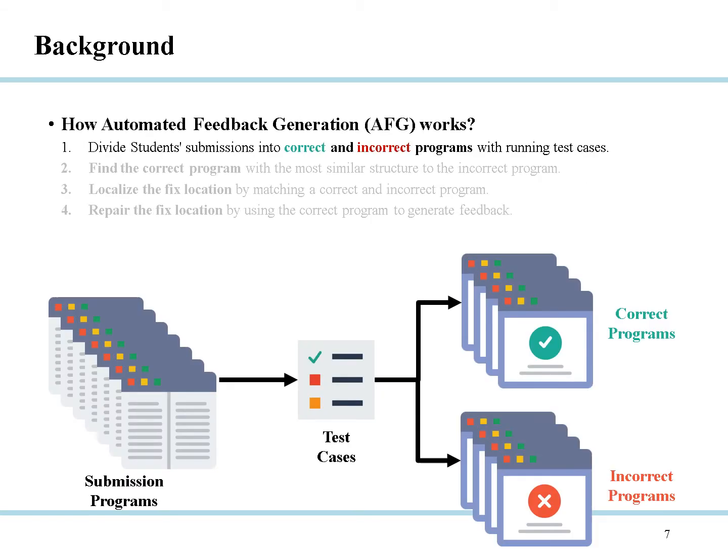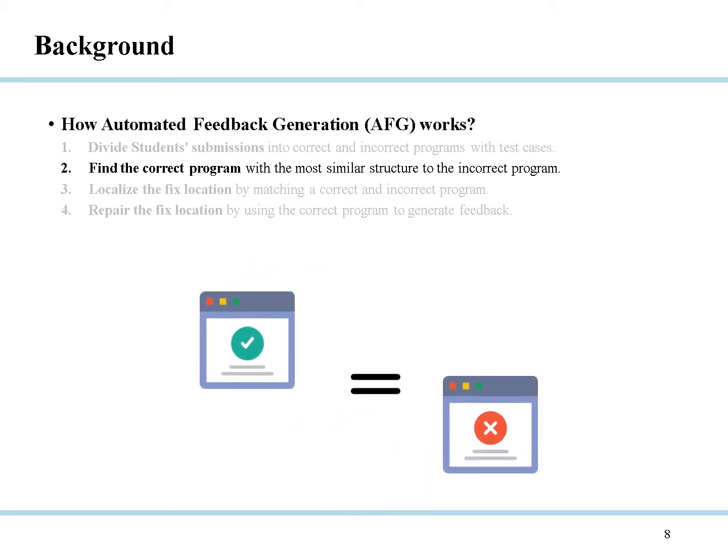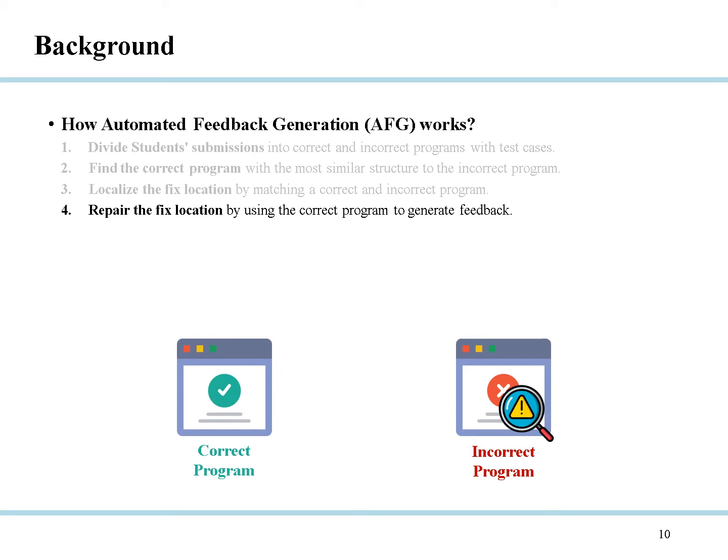The feedback generation process of AFG is generally divided into 4 steps. The first step is dividing student submissions into correct and incorrect programs with learning test cases. Second step is finding the correct program with the most similar structure to the incorrect program. Third step is localizing the fixed location by matching a correct and incorrect program. Last fourth step is repairing the fixed location by using the correct program to generate feedback.